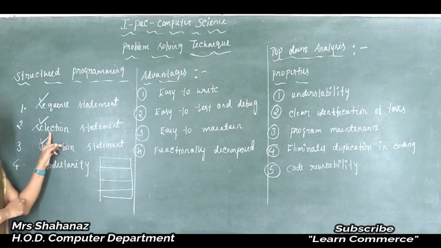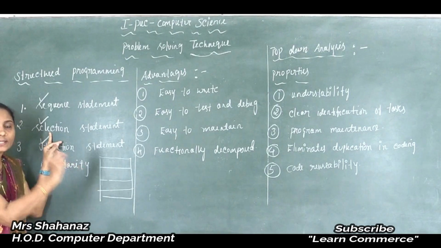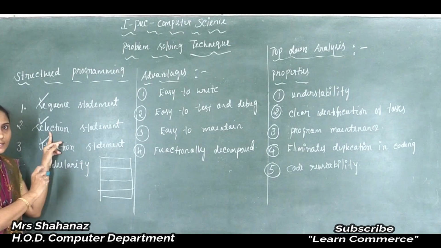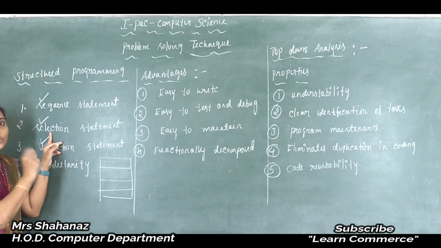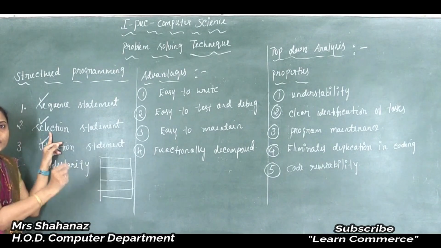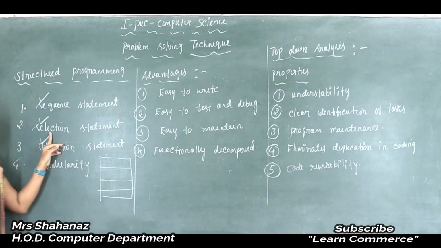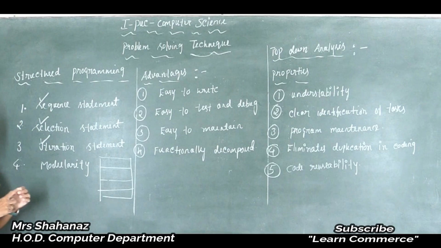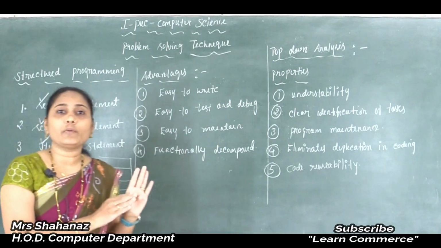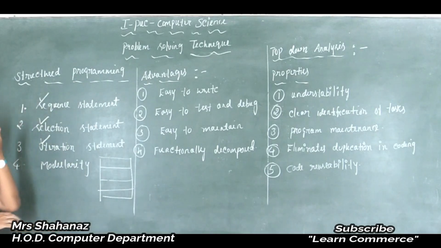Is this point clear? The selection statement is the ability of the programming language to select a statement for the execution of the program, and we select this statement for execution based on some condition. The condition depends on the program, and we select from the simple if else, else if ladder, or switch statement, depending on which statement we need.